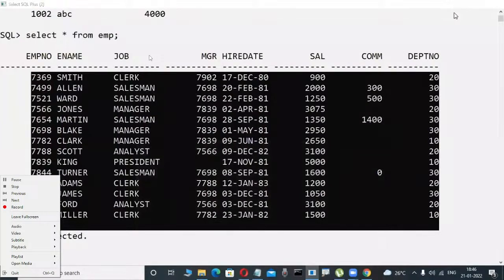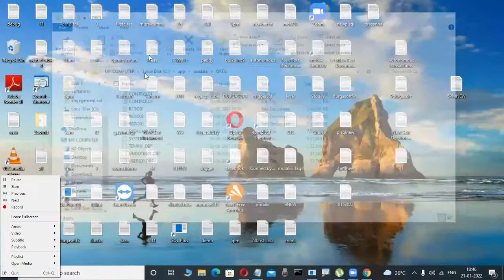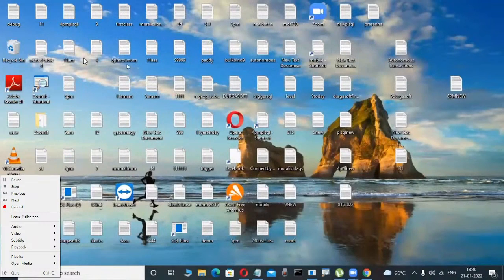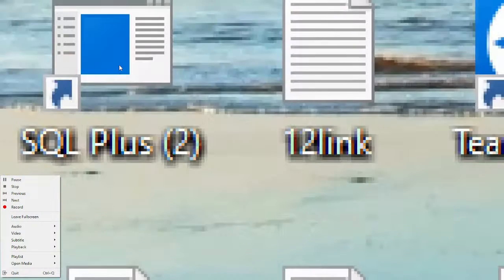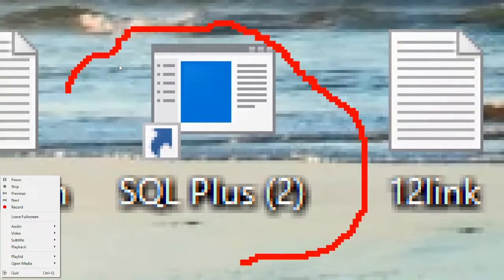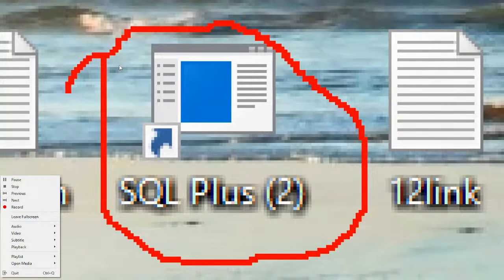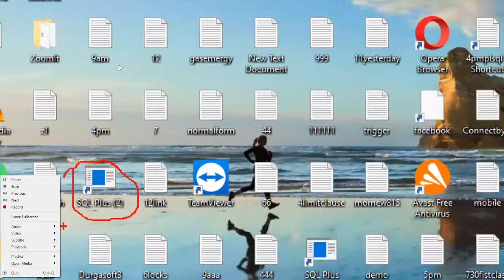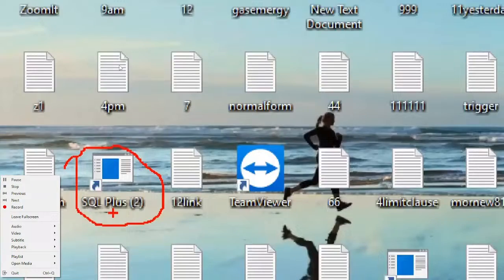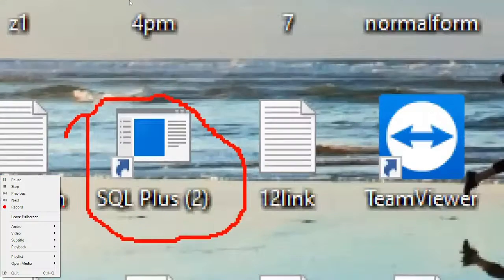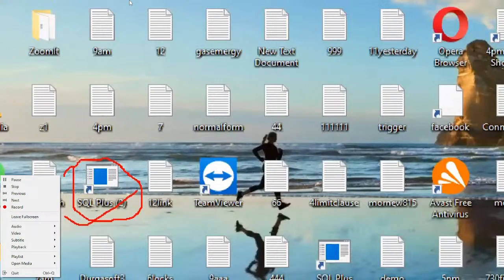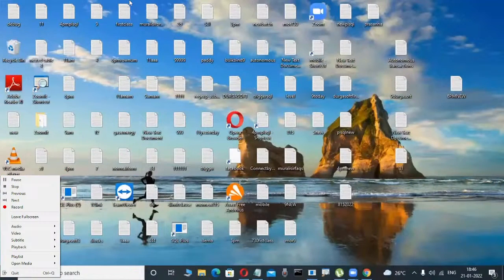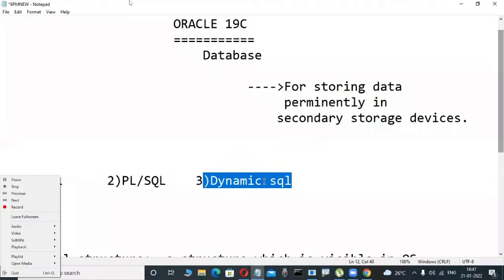Observe here, on my screen only. Does anybody see what this is? I'm installing Oracle. What is this? SQL Plus is there. SQL is a language, you have an idea. PL/SQL is a language, some coding is there. Dynamic SQL is a language. Daily we are writing code.